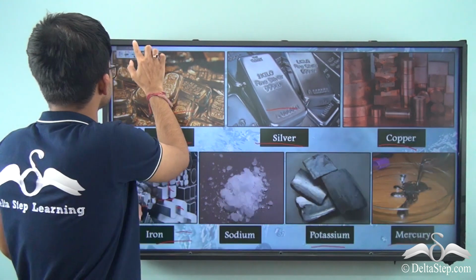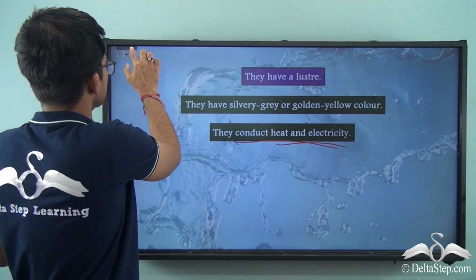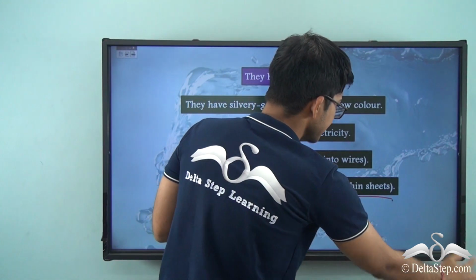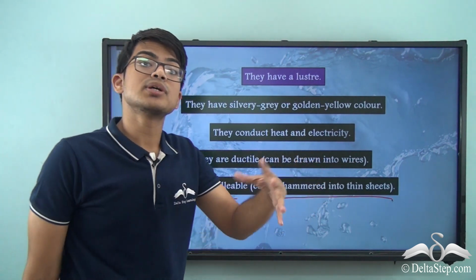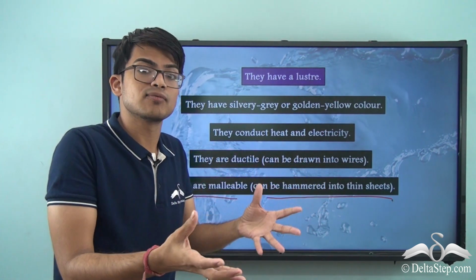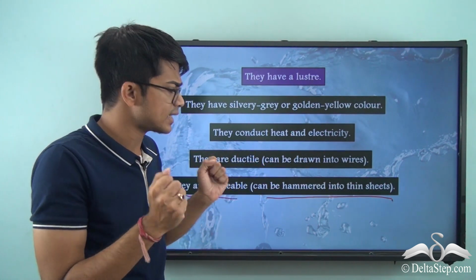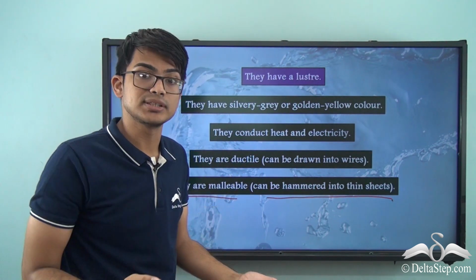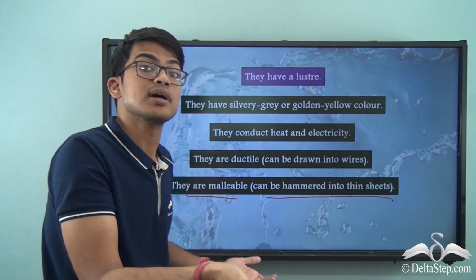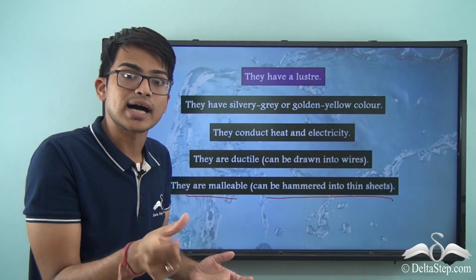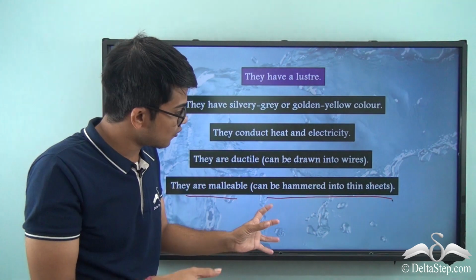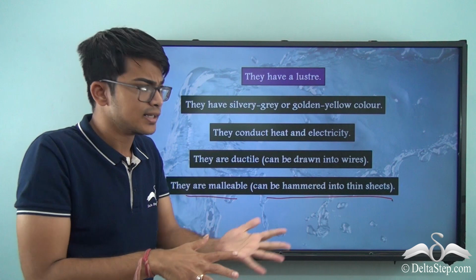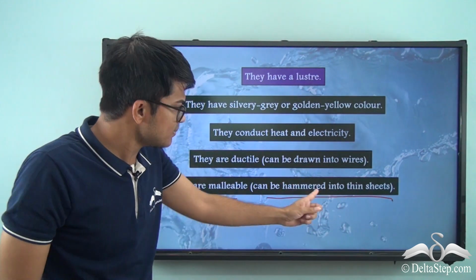Okay, so now let me go to the next characteristic, and that is that they are malleable, meaning they can be hammered into thin sheets. Aluminium sheets, aluminium foils, you know how aluminium foil can keep the food warm and everything. So aluminium or any other metal can be hammered into thin sheets. Like gold, in the earlier ages you had gold coins. How were the gold coins formed? They were formed because they could be hammered into thin sheets. So wires and malleable means thin sheets.